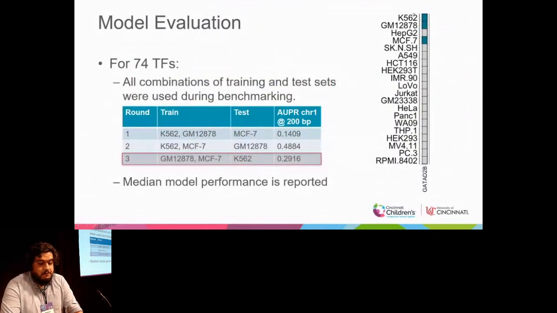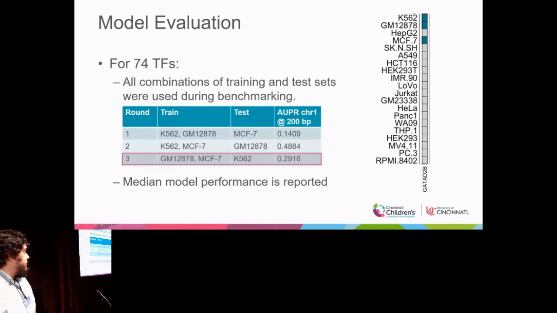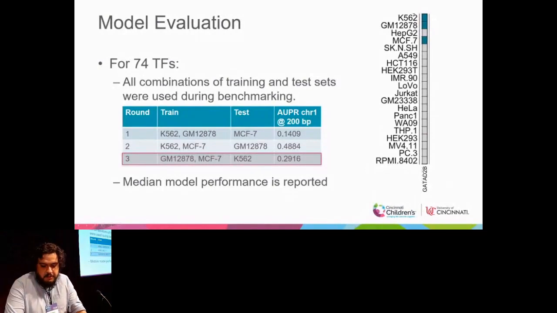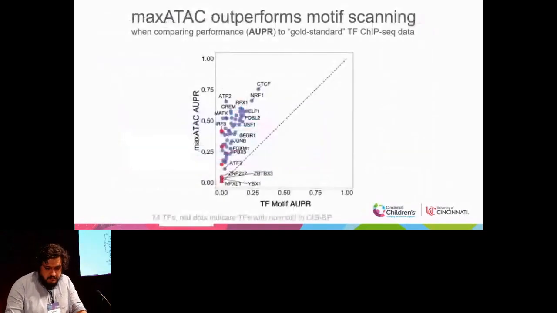For 74 models, we used what was called a round robin approach, where we held out one cell line and 2 chromosomes from the model training and validation process, so they've never been seen by our model. And then we use that third one for testing. In this case, we had 3 cell lines, so we did 3 rounds, and then we chose the median AUPR to represent the TF model.